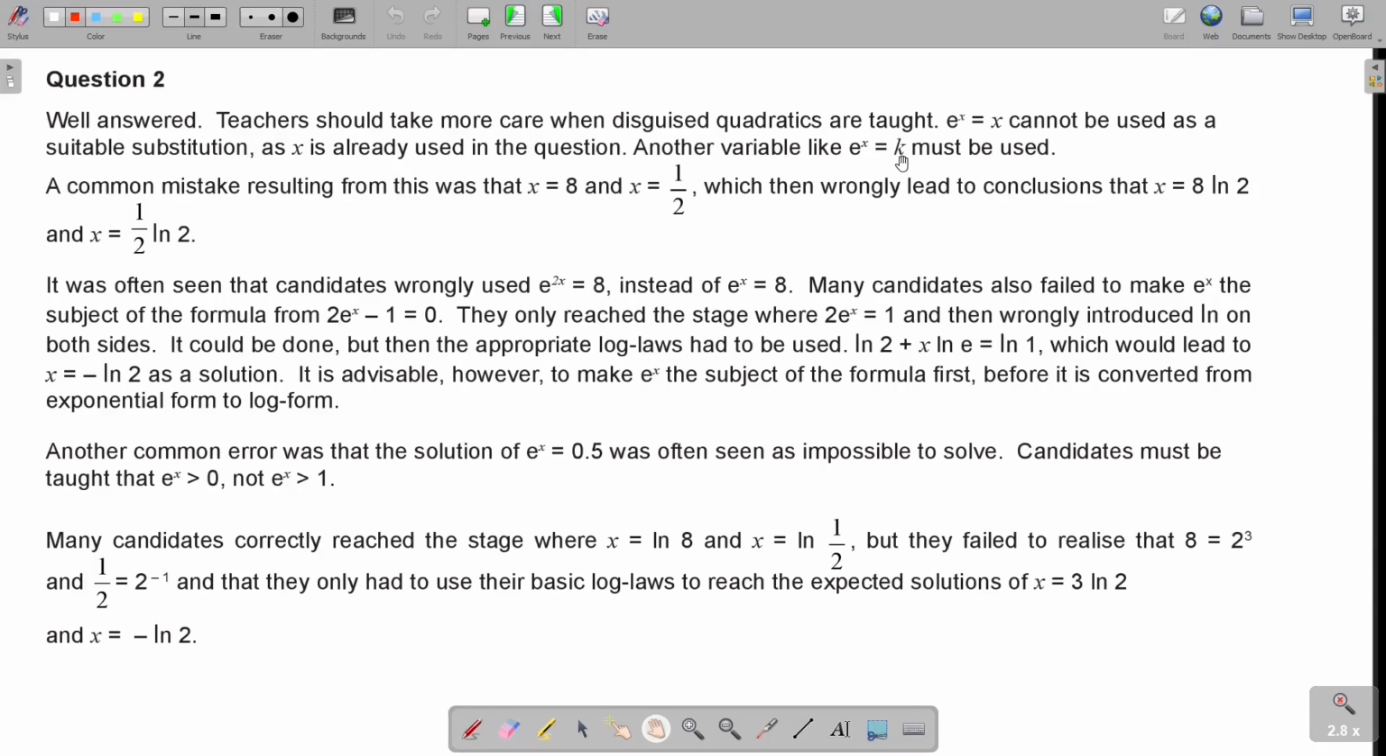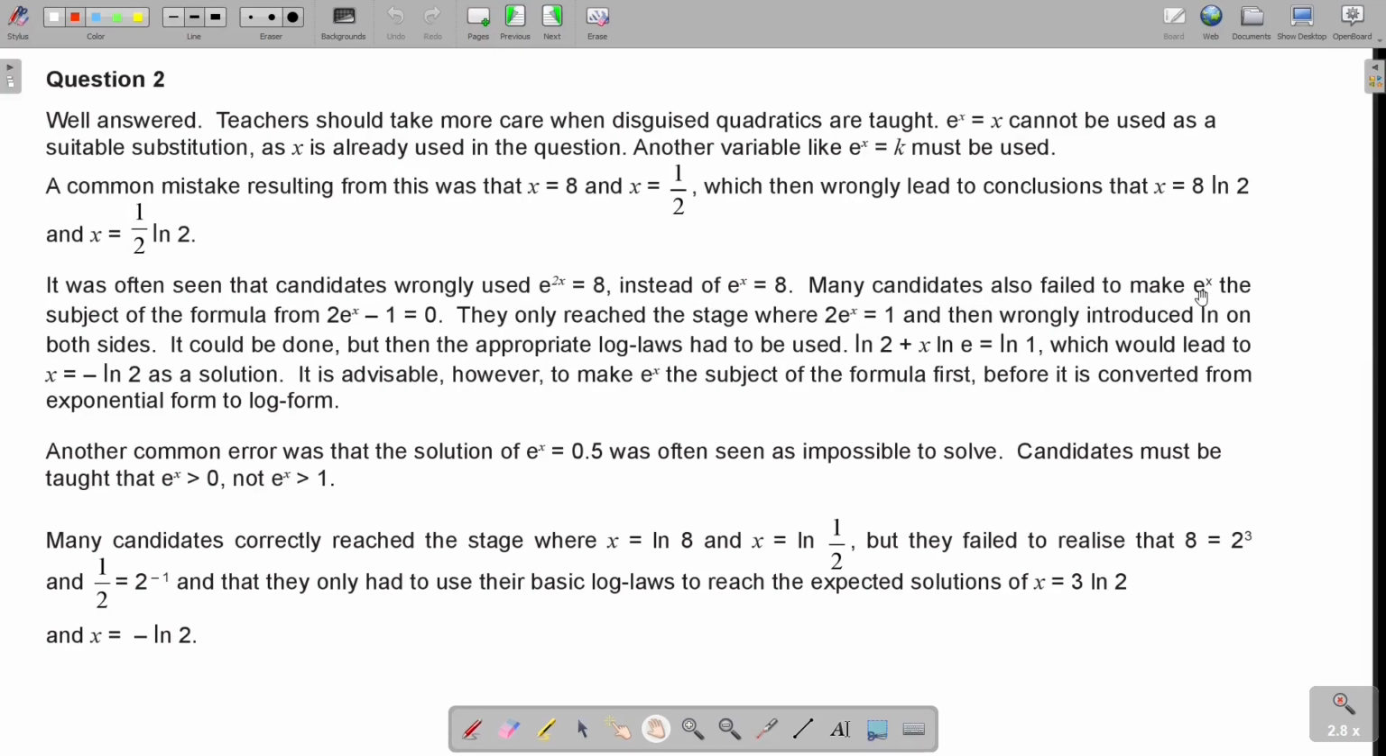I didn't use the method because I think you can handle it. You can handle the factorization without substituting it. A common mistake resulting from this was that x equals 8 and x equals a half, which then wrongly led to the conclusions that x equals ln 8 and ln a half, which was incorrect. It was often seen that candidates wrongly used e^x equals 1/2 instead of e^x equals 8. Many can also remember, if you factorize, you take the middle. That's the middle variable there.